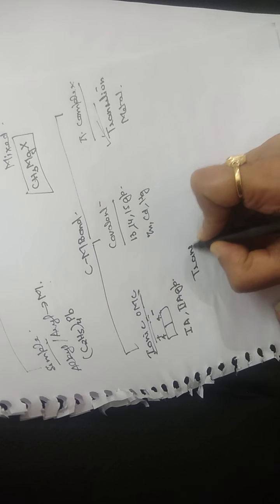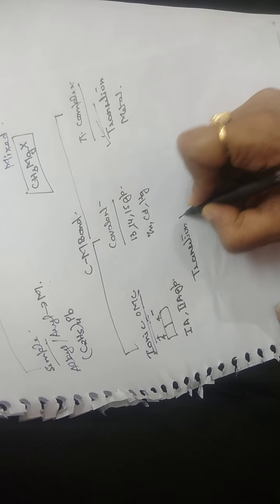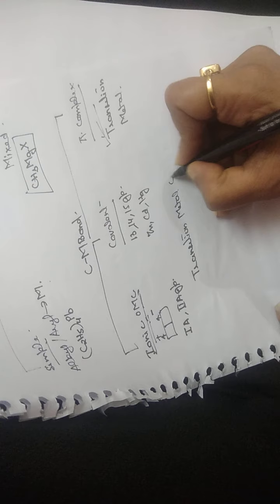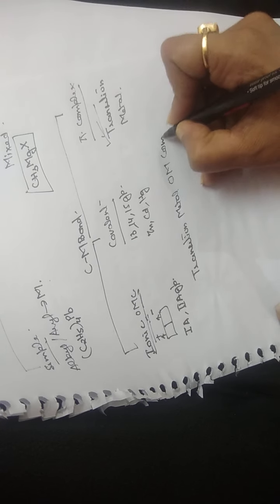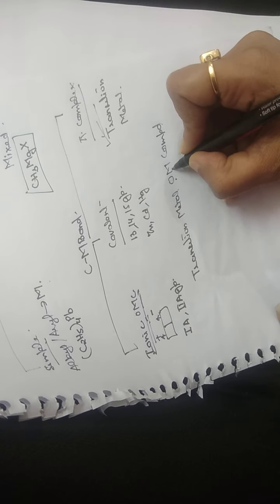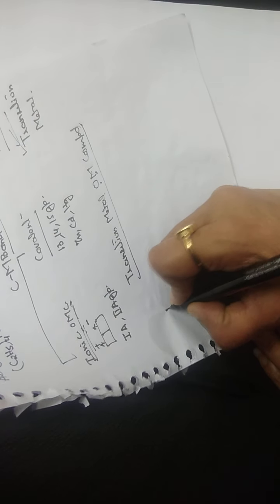Now the next classification is on the basis of the transition metal, the transition metal organometallic compounds. Based on the transition metal, we have four types of organometallic compounds.